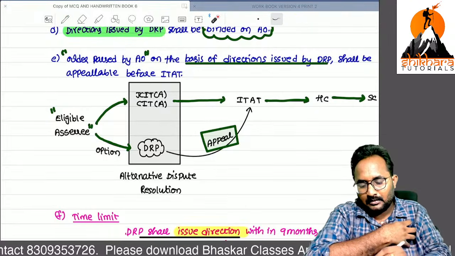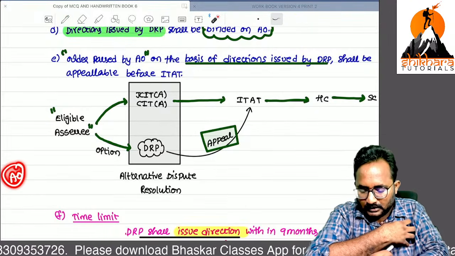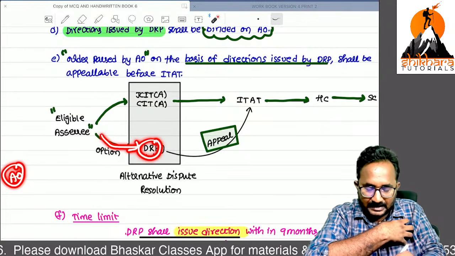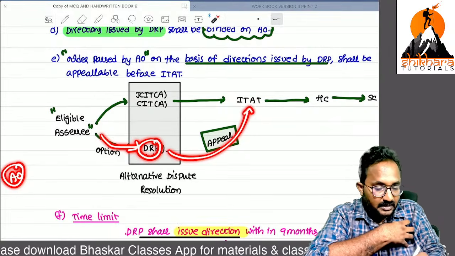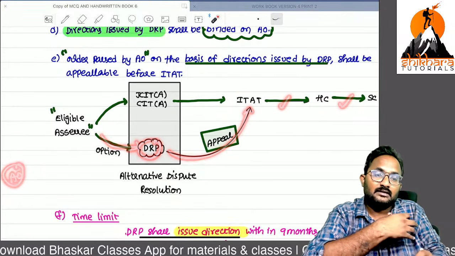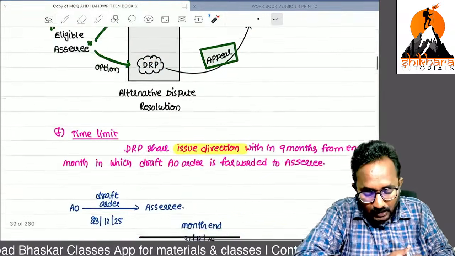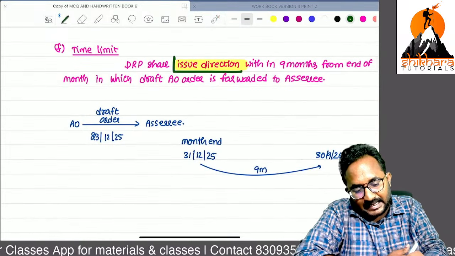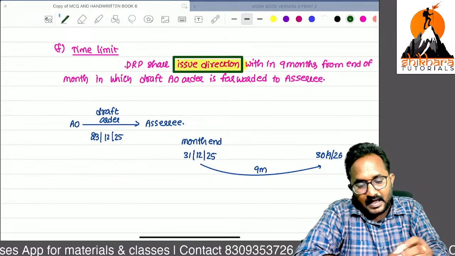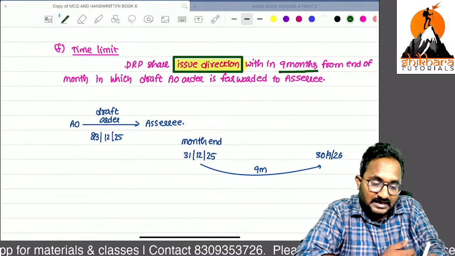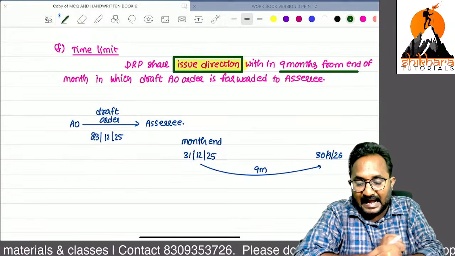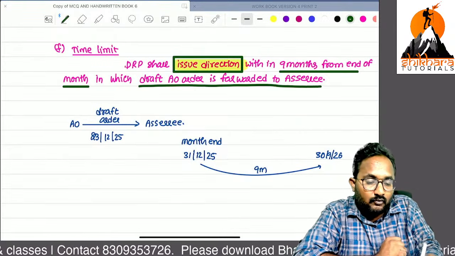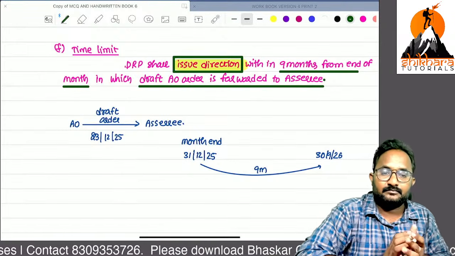Sir, I am not at all satisfied with the AO order. So that's why I am making an appeal with the DRP. DRP has also given the order against me only. Now I can make an appeal with the ITAT. If you want to proceed further, it must involve a question of law or question of fact. But DRP shall issue the direction within how many months? They have to issue the directions within 9 months from the end of the month in which the draft AO order was forwarded to the SSE.